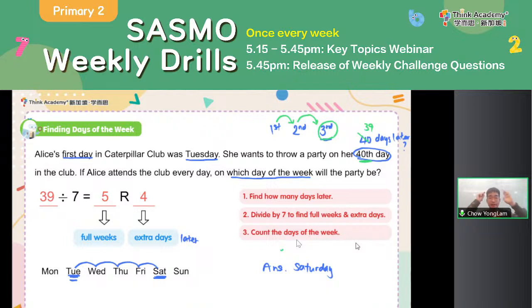So with that, the key point here is to use division with remainder to find out how many full weeks and how many extra days there are. And then we only need to count the extra days because a full week later, the day of the week will be the same. The important misconception to clarify here is 40th day doesn't mean 40 days later. Days later means how many jumps do I need to reach that day. Okay, so with that, that is a commonly seen question in P2 SASMO on the days of the week.